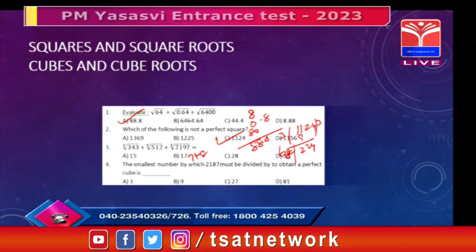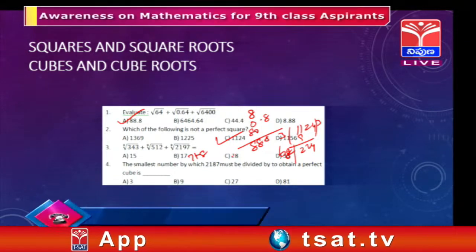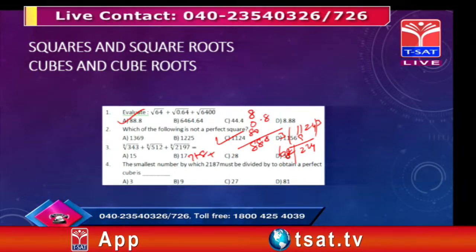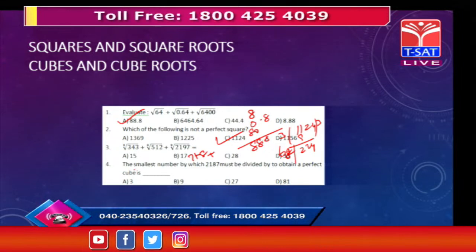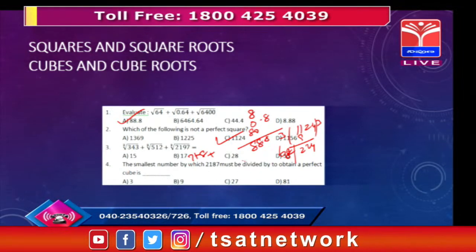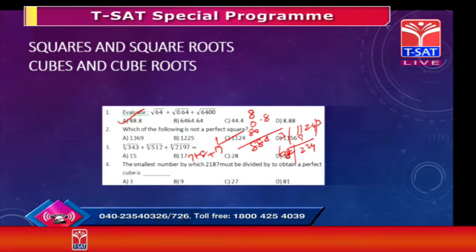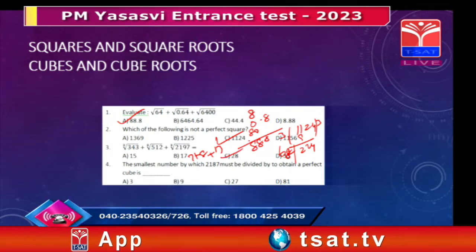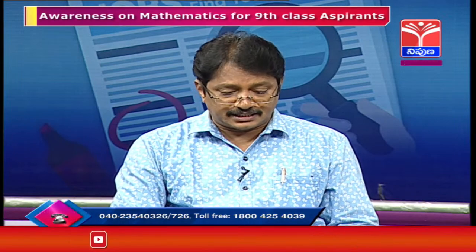So 2197, no, this is not 9, sir. It is 13 cube, because 1331 is 11 cube. So 13 cube root is 13. So it is 13 plus 7 plus 8: 7 plus 8 is 15, and 15 plus 13 is 28. So you can say it like that.